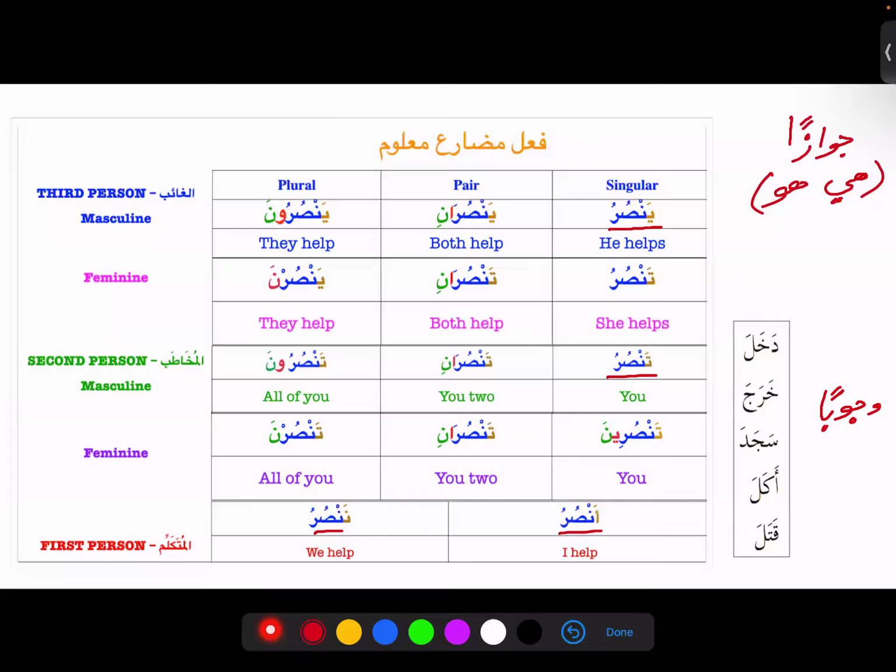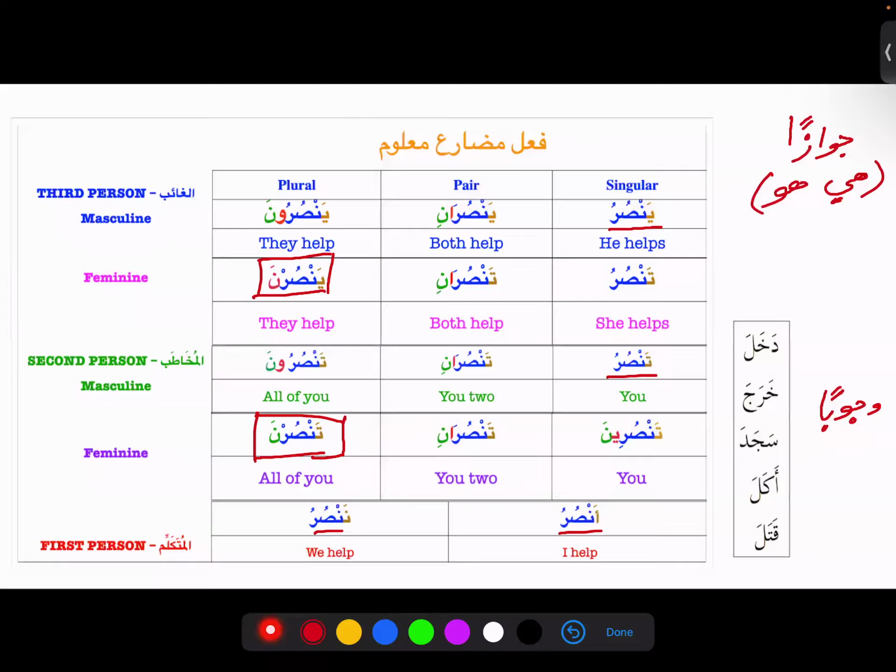Very good. So our second group is all those that are carrying noon, but we need to give some exception to this. We are going to take Hunna and Antunna out of that group. Why? Because they are mabni, so they behave like Fi'l Madi.